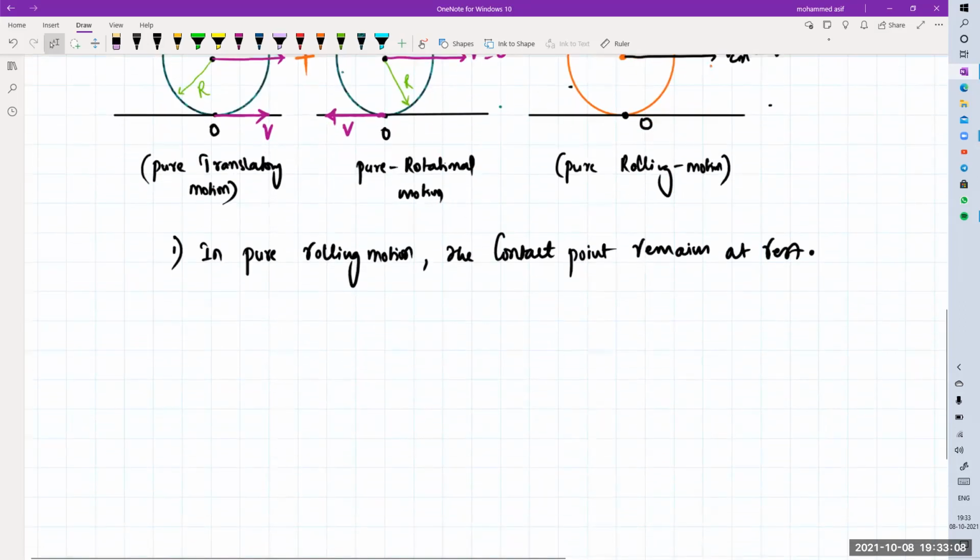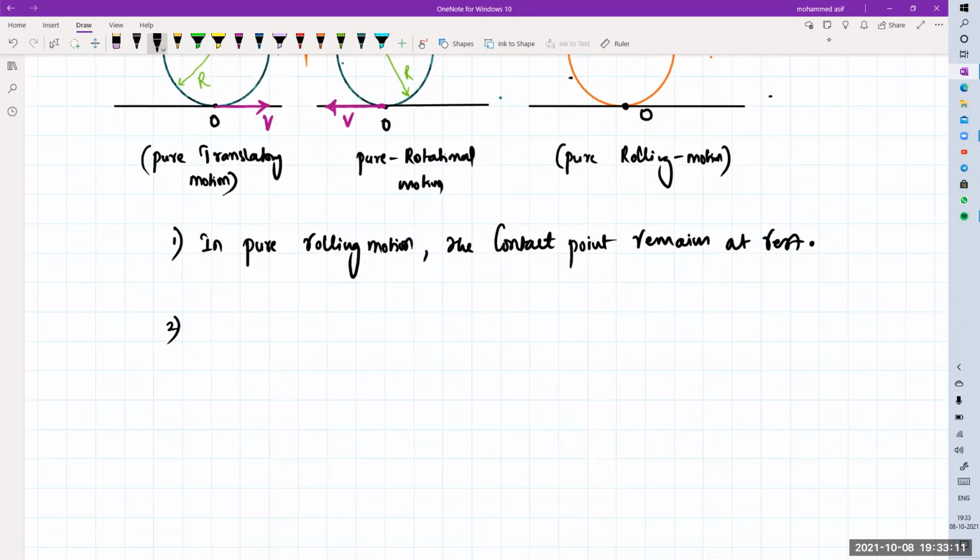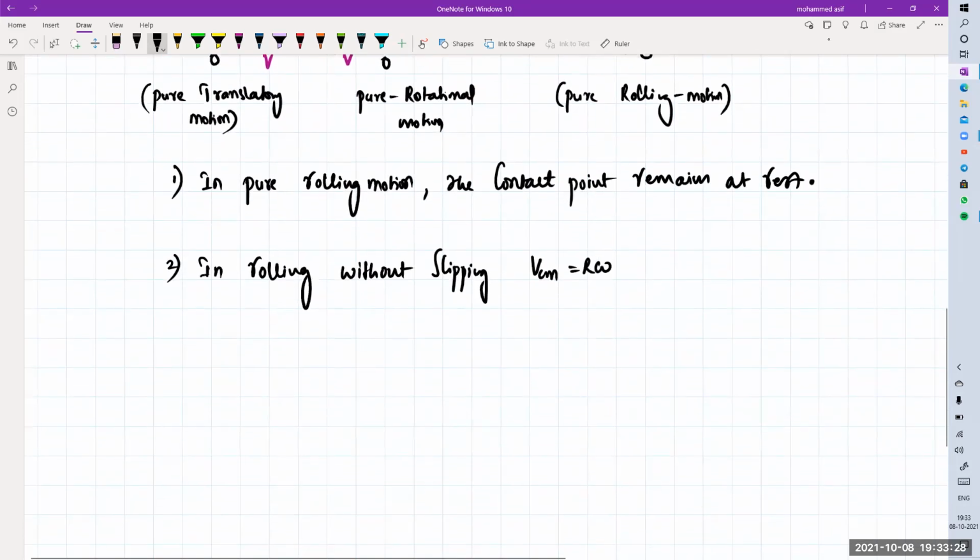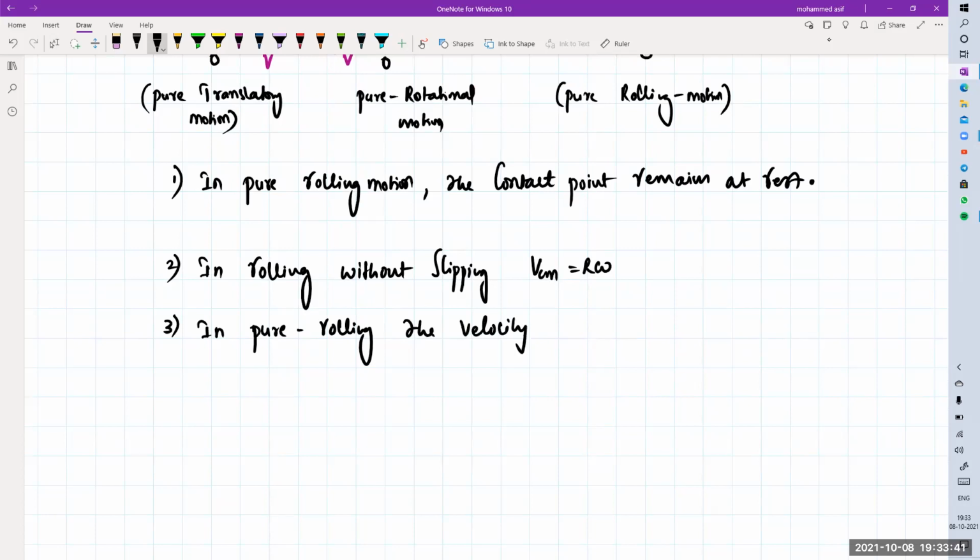So in rolling without slipping, point number 2 you need to remember. Whenever you use the phrase rolling without slipping, that means the velocity of center of mass will always be equal to R omega. Clear? Next one. In pure rolling, the velocity of the topmost point is 2V.